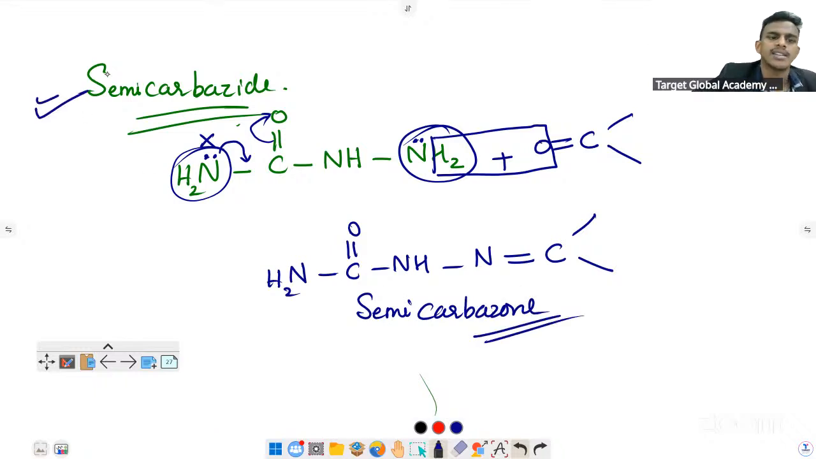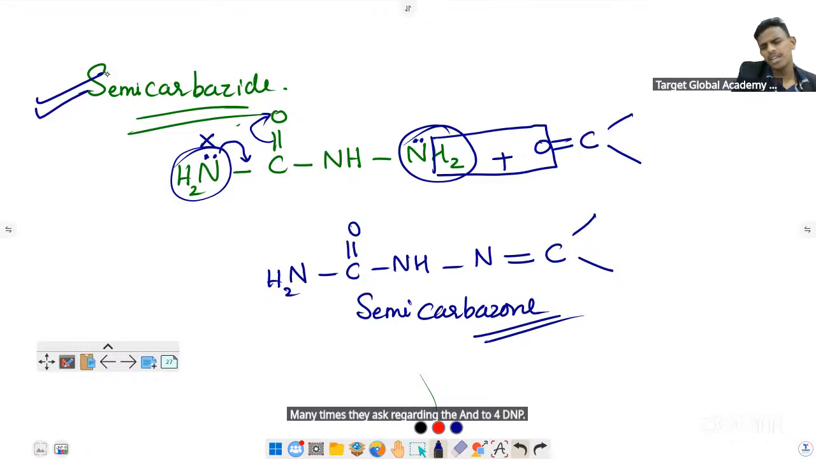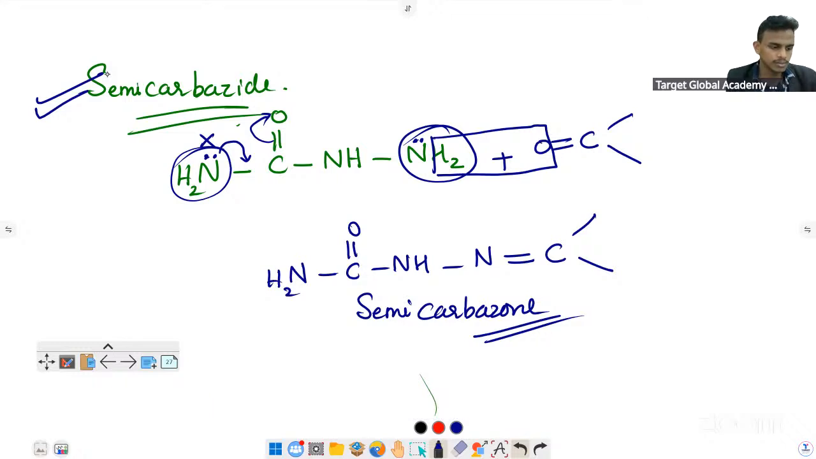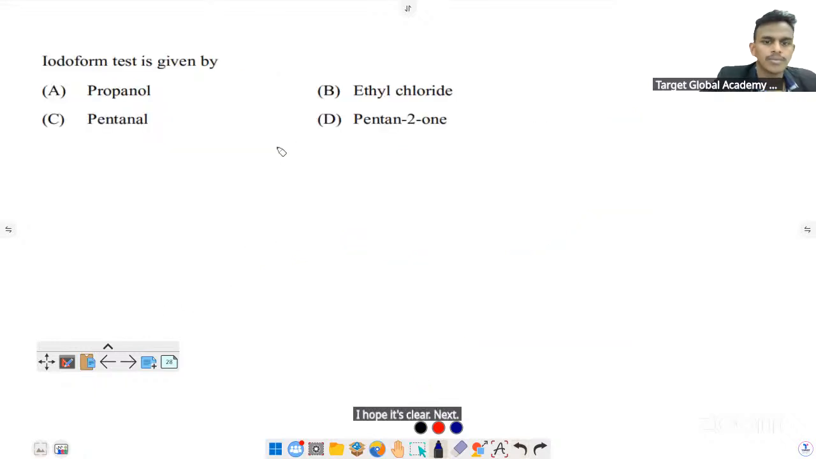Many times they ask regarding semi-carbazide and 2,4-DNP. Okay, you can see many reactions are there in our notes and textbook, but this is very important. Study the structure of semi-carbazide, and they will ask why this NH2 is not donating, because it is in resonance with the nearby CO. I hope it's clear. Next.